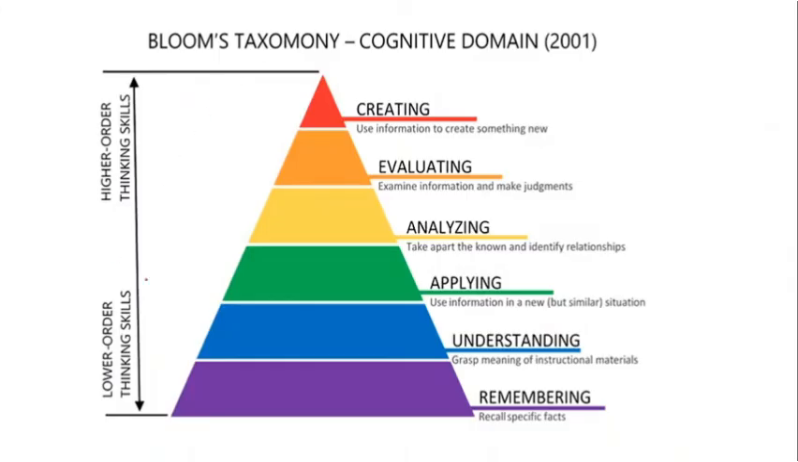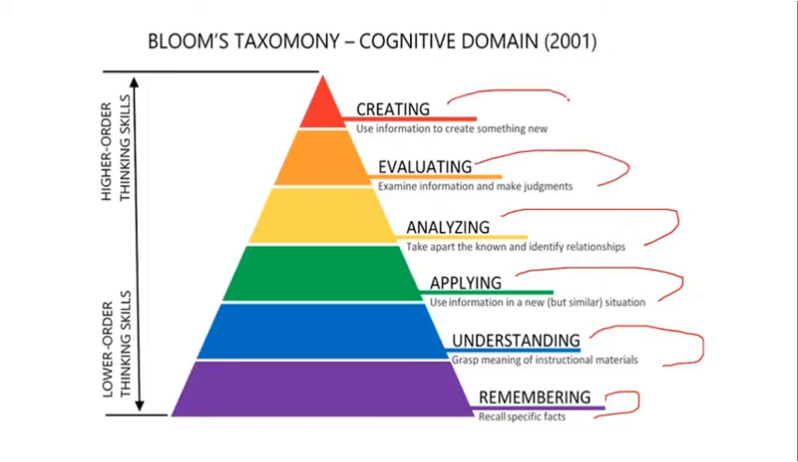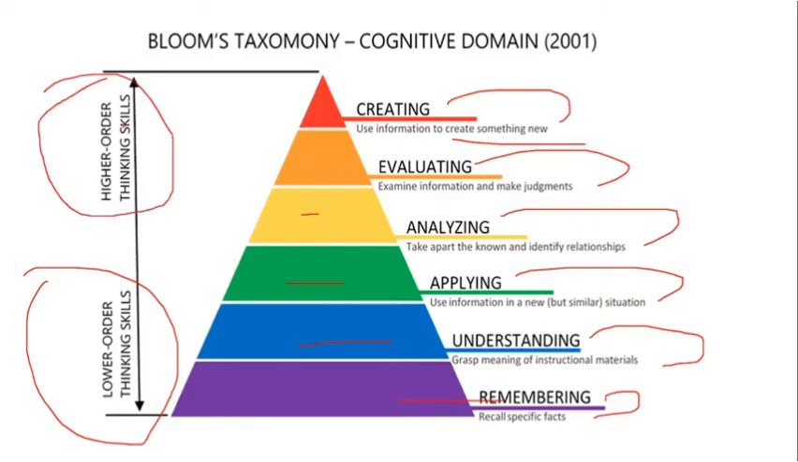Now, as I said, if you want to have it in a one word form: remembering, that is recalling; understanding, that is grasping; applying, that is use of information; analyzing, it means identification; evaluating means examining; creating, it means using the information to create something new. So remembering, understanding, and applying come under lower order thinking skills, whereas analyzing, evaluating, and creating come under higher order thinking skills. So here also you can get a question of lower order and higher order. Okay, you have to be careful.